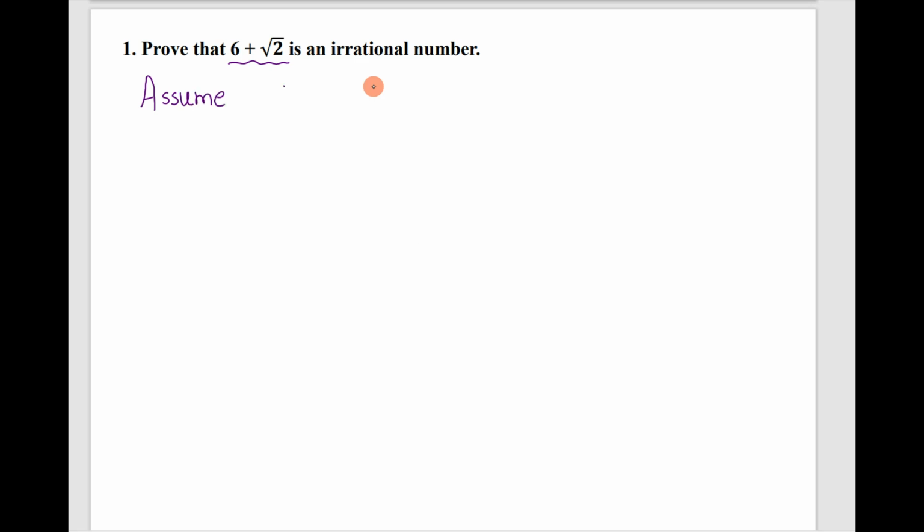Assume 6 plus root 2 as a rational number. The first step is to assume 6 plus root 2 as a rational number.